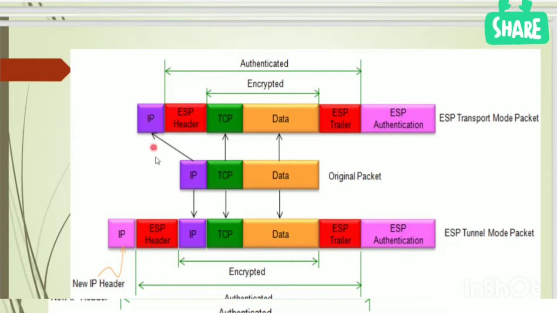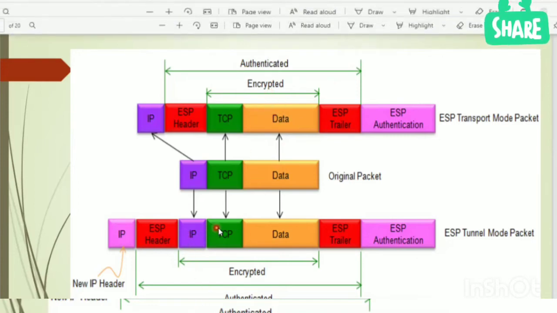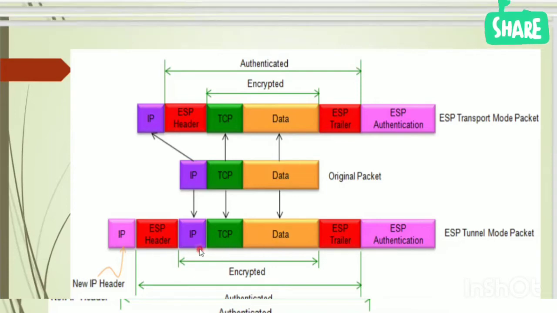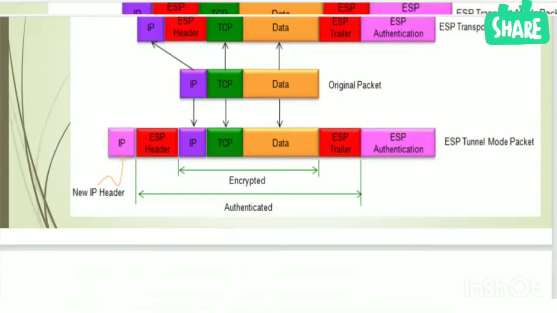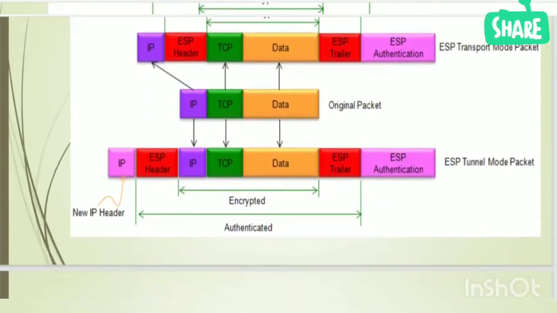So it might lead to insecurity. Here the original IP header is encrypted, so it gives extra security and authentication. They cannot change or see the original IP header as well as the data. Here in transport mode, TCP, UDP and data are encrypted. Here, along with TCP, UDP and data, the original IP header is also encrypted. These are the main differences between transport mode and tunnel mode.